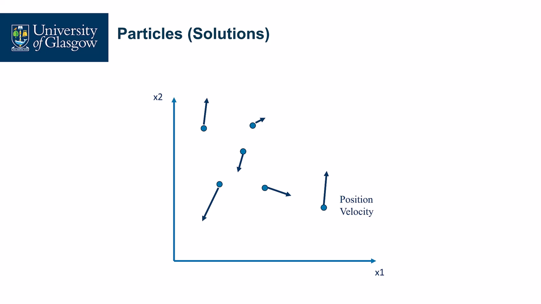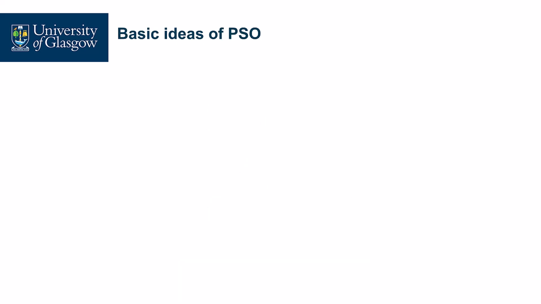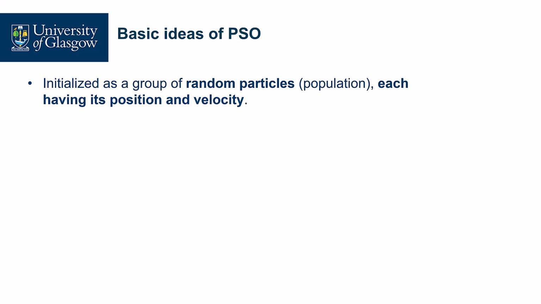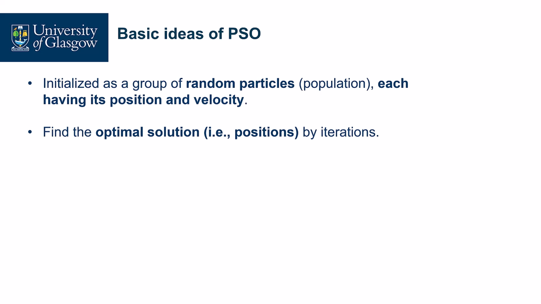One of them represents the location, that is the solution. And velocity shows how this particle can move to a better place. Based on this idea, we can build an algorithm with the following steps. It's population-based. We first initialize a group of random particles, and each one has two properties, its position and its velocity. These can be randomly assigned. Then we need to find the optimal solution.